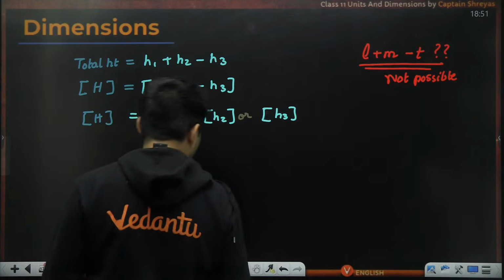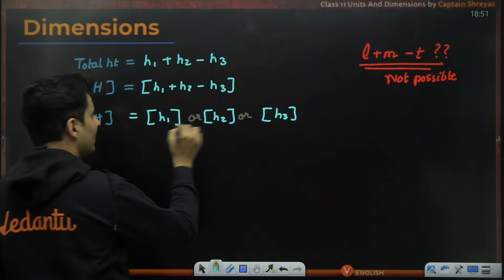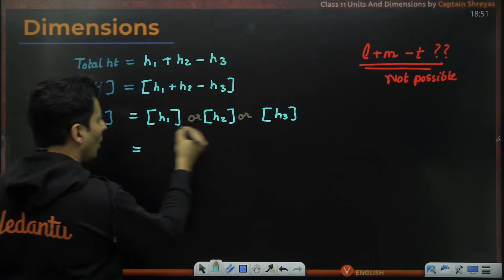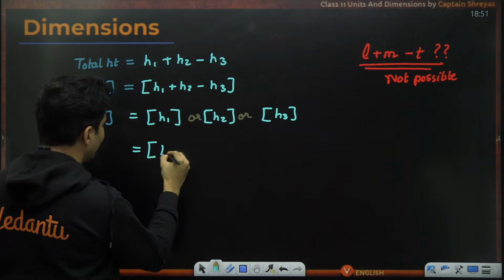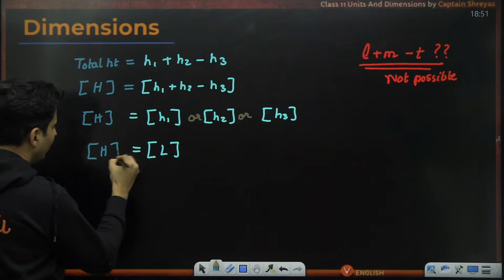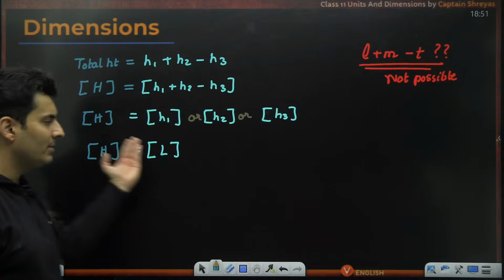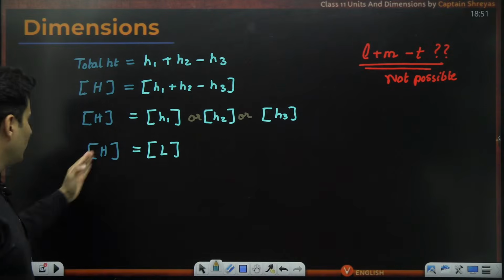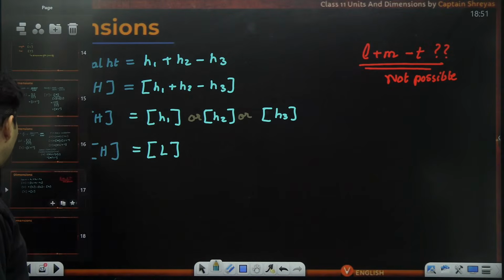So the total height will have the dimension of either this height or this height. All the heights have to be measured in length. So the total height will obviously have the dimension of h only, will have the dimension of L only. Okay, total height will have the dimension of L only.